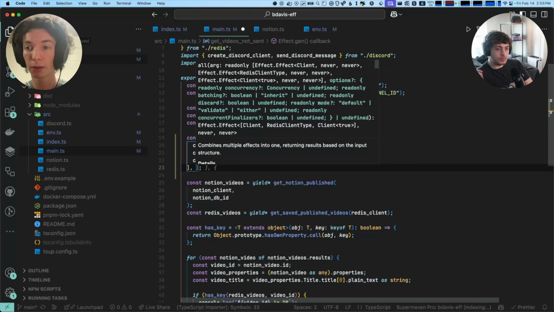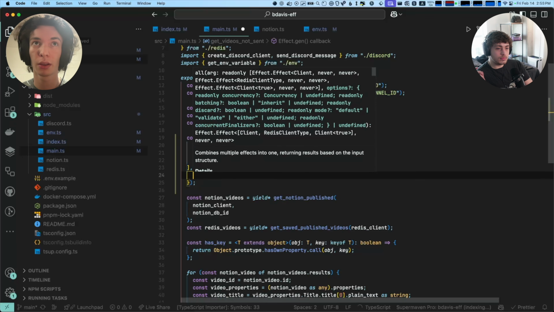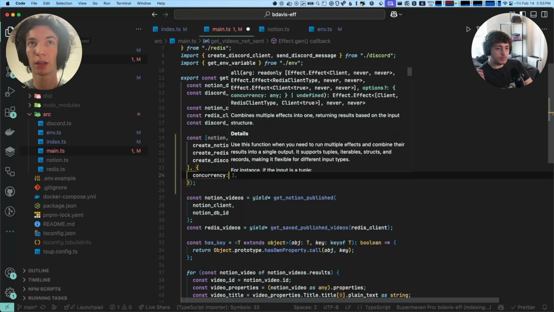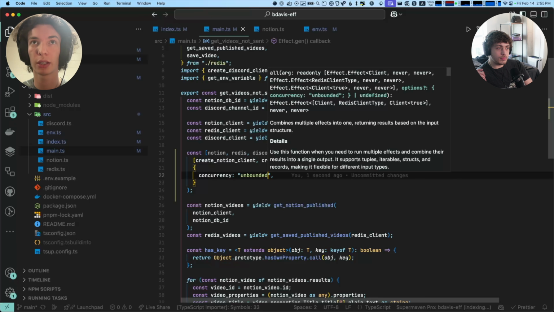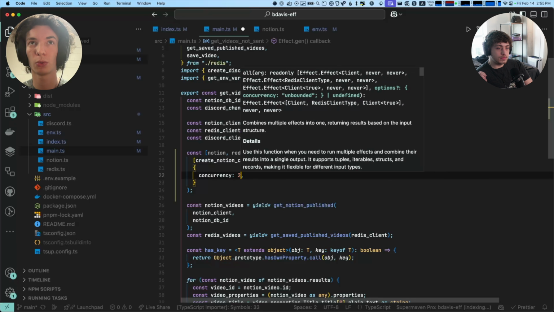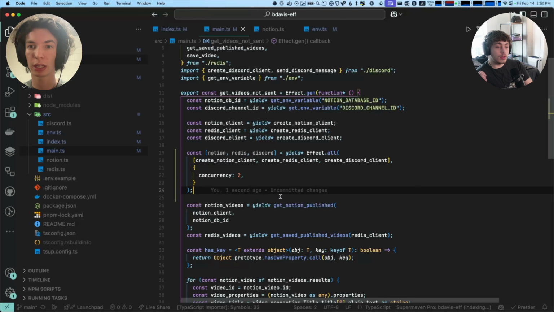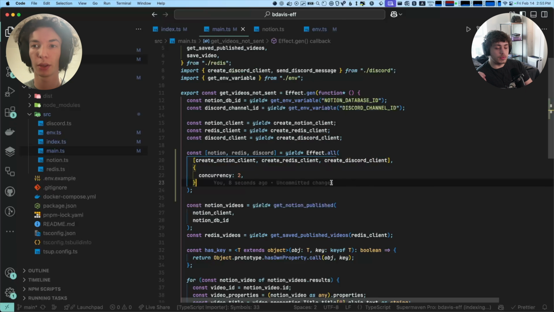By default, it will run them sequentially, one at a time. But there's this concurrency argument, and so you can either set it to unbounded, which will run as many as you give it, or you can set it to a number. So in this case, it would limit the concurrency to just these two, and then when one of them finishes, it will run this one. But because again they're not asynchronous, it wouldn't actually make that much of a difference. Yeah, that makes sense.